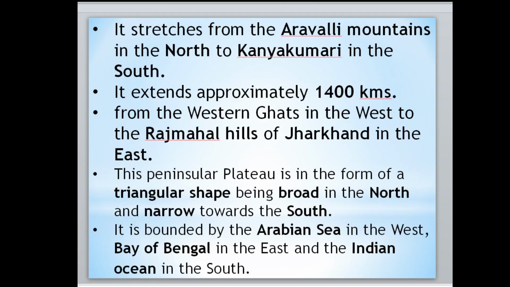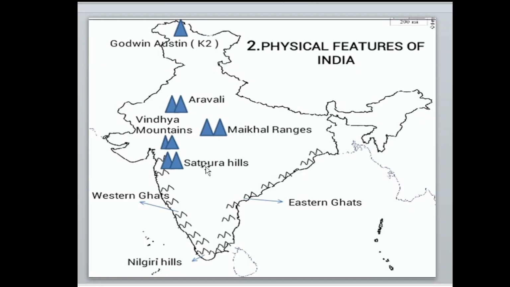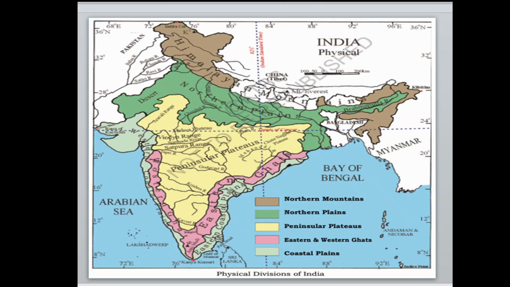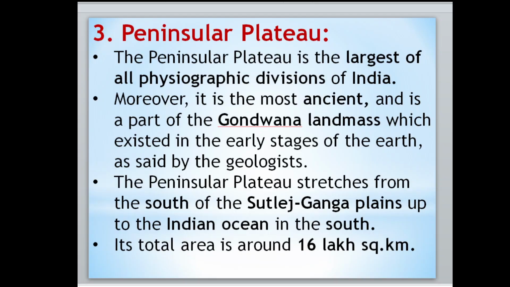Now move to the next. It stretches from the Aravalli mountains in the north to Kanyakumari in the south. The Aravalli mountains start from here, and you can also see them here and here. These are called the Aravalli mountain range.